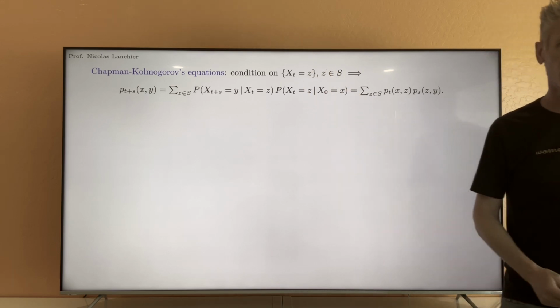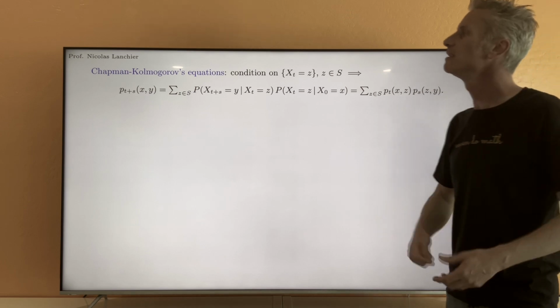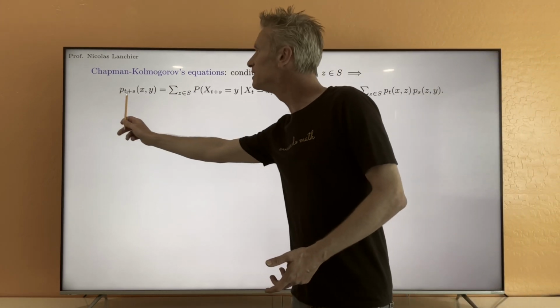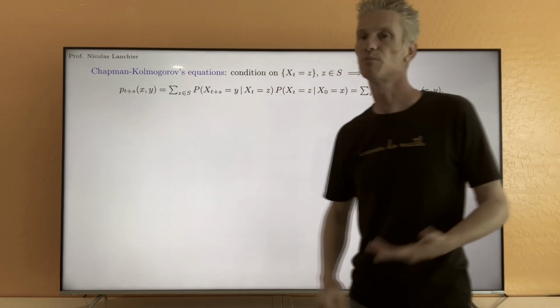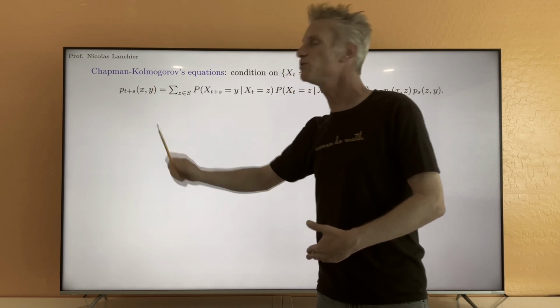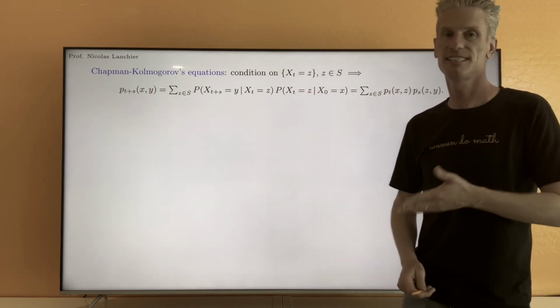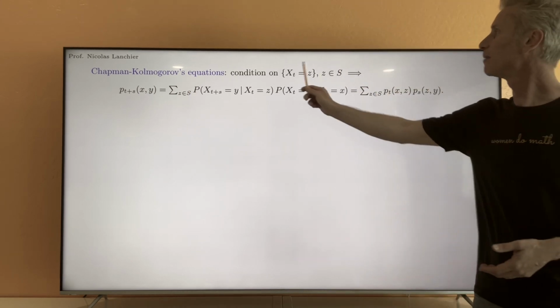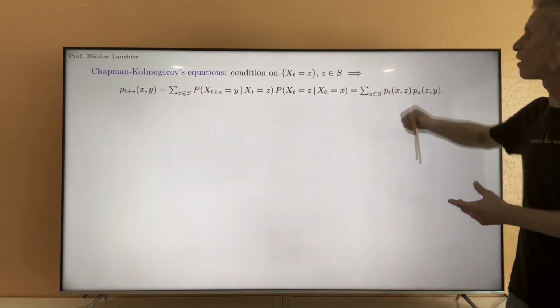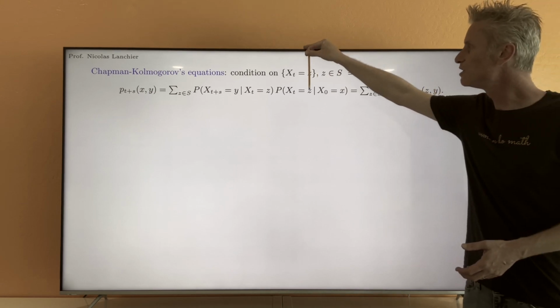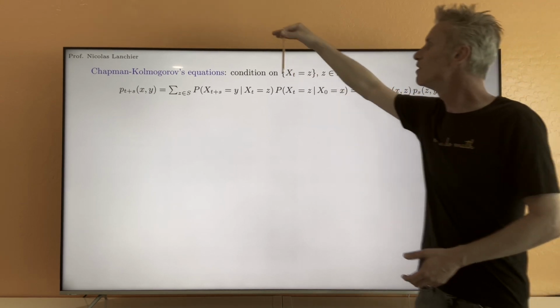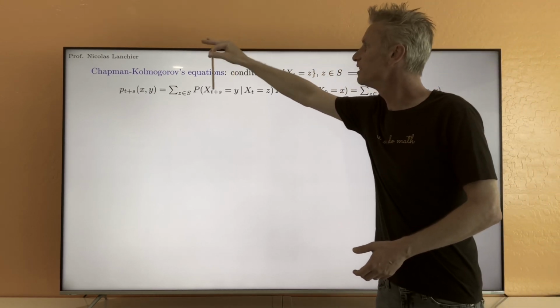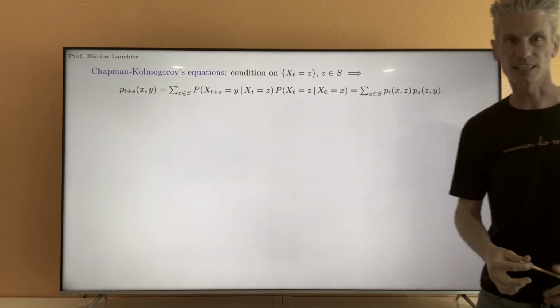I can condition on this partition, and this tells me that P_{t+s}(x,y), the probability of going from state x to state y in t plus s units of time, is just the sum over z, as I'm conditioning on this partition, of the probability of going from x to z in t units of time, then z to y in the next s units of time.